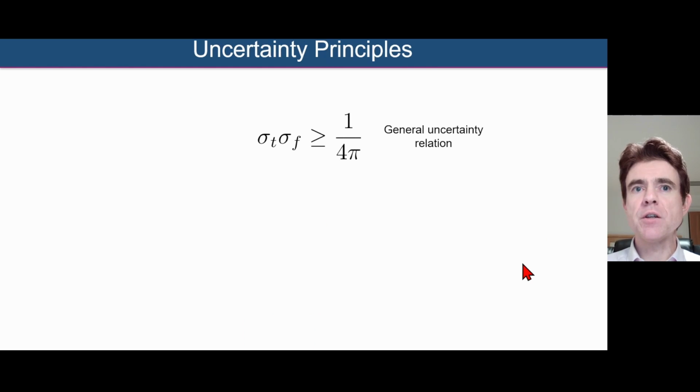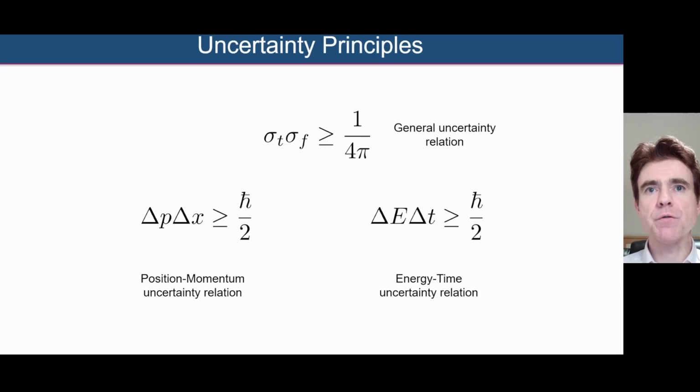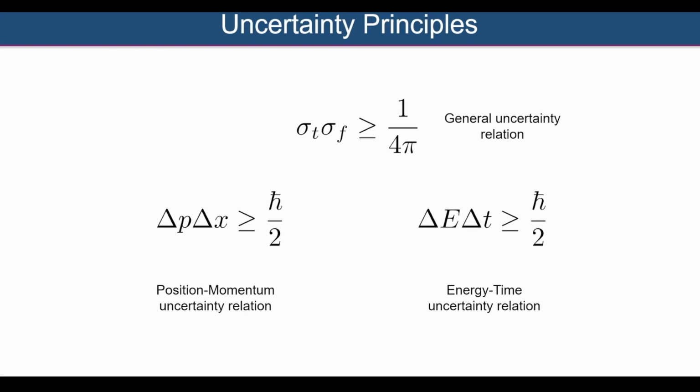So just to finish then, there are in fact a number of these general uncertainty principles. We've looked at momentum and space. It's also true for energy and time, and also in general it's true between the time domain and the frequency domain. In other words, you can look at Fourier transform pairs between different functions and you'll see this unsharpness relationship between them, where if you're sharp in the space domain, then you're less sharp in the spatial frequency domain, and vice versa.